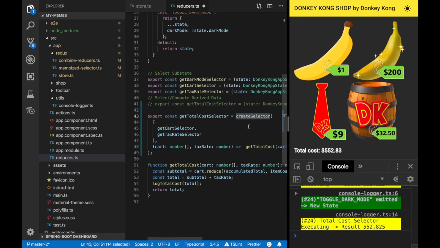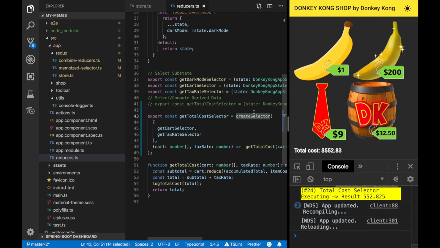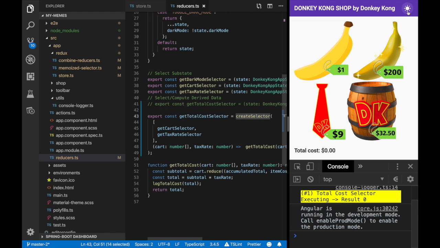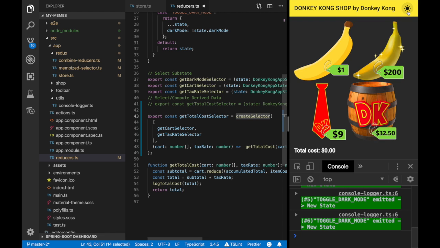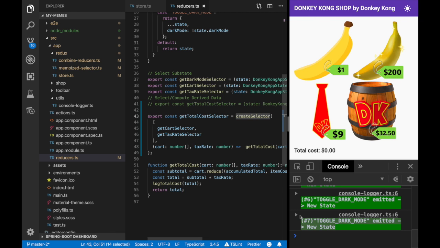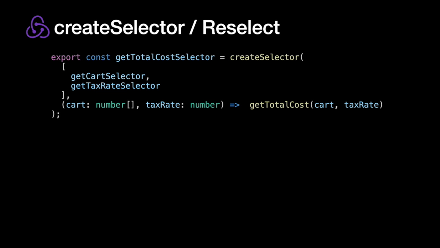NgRx provides this for us. We are going to look at implementing it. But first, let's just note that when I save, and now I toggle between dark mode and light mode, I'm no longer recomputing this unrelated state in order to get my total cost. There's our demo.